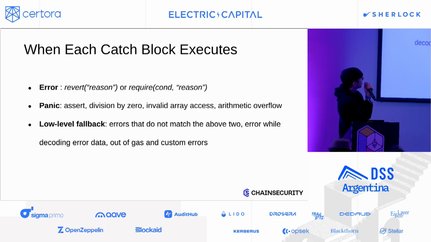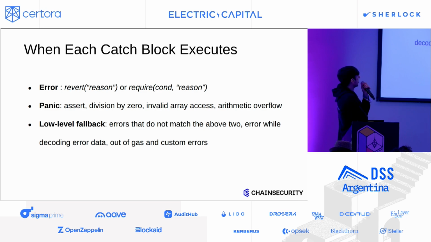So the error clause would be used on normal reverts with a reason, in condition, whereas panics would happen for errors that are not supposed to be there in bug-free code, such as arithmetic overflow, invalid array accesses, or division by zero, and asserts.